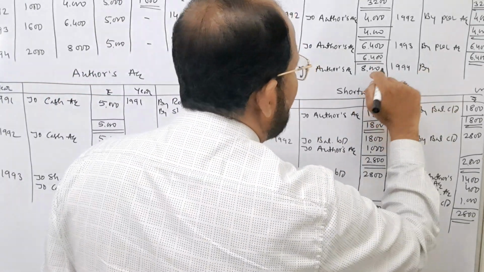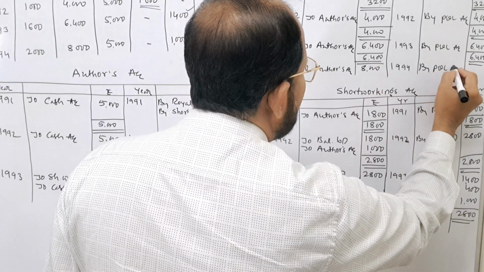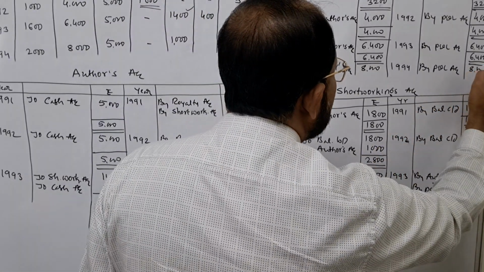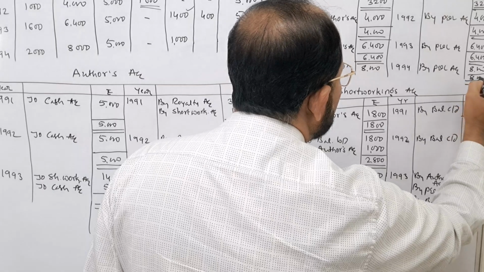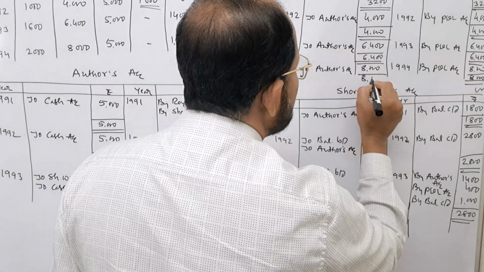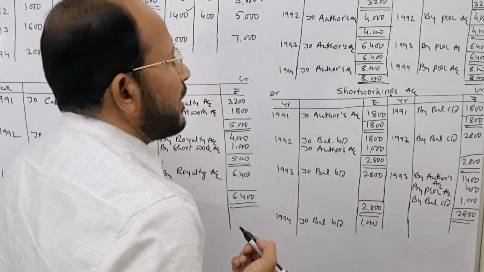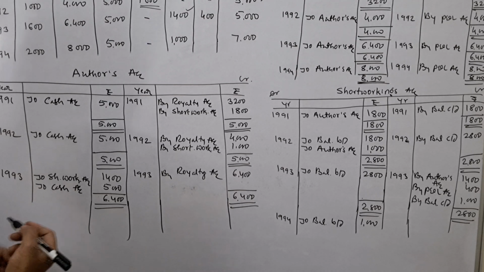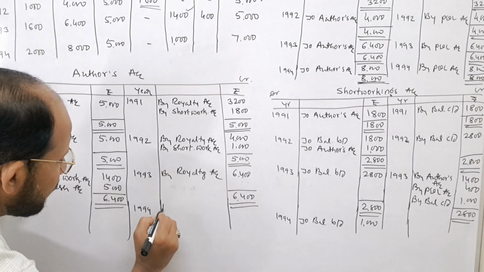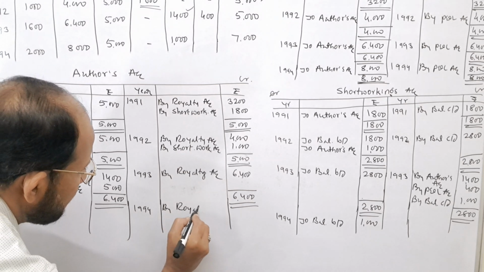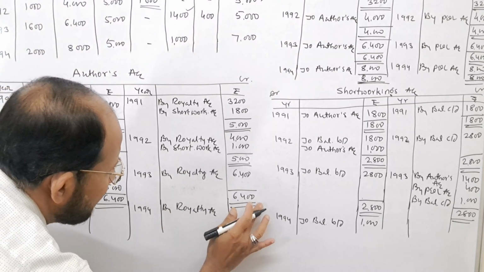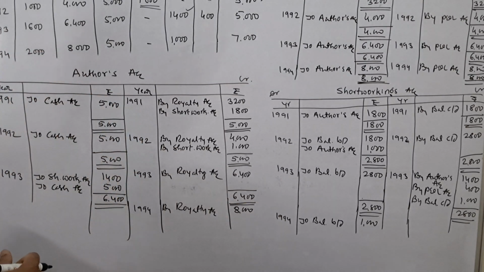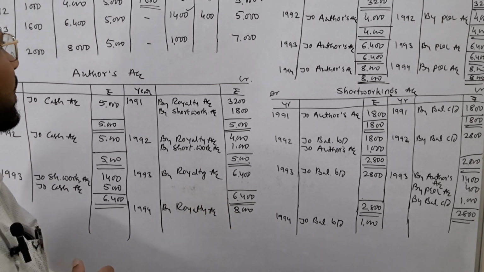When we transfer this amount to the profit and loss account, journal entry is profit and loss account is debited and the royalty account is credited. Rupees how much? Rupees 8000. Now royalty account gets closed. 8000. Next one is, same entry we have to post in author's account. 1994, we put by royalty account. What is the amount? Here amount is rupees 8000. I am going to write rupees 8,000. First journal entry is over.